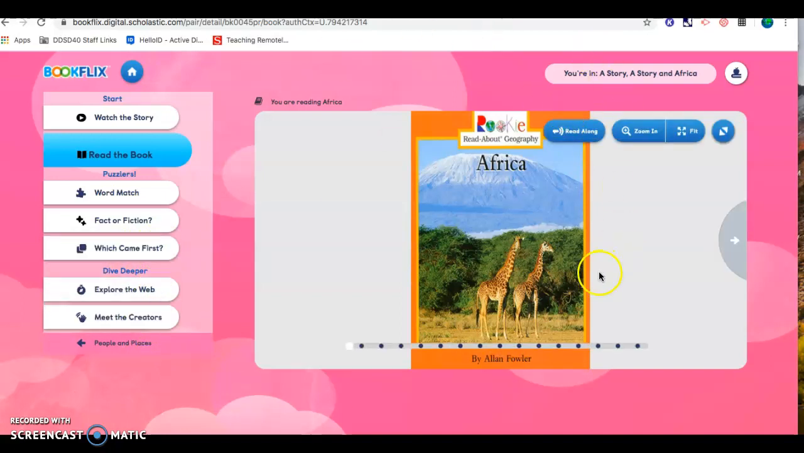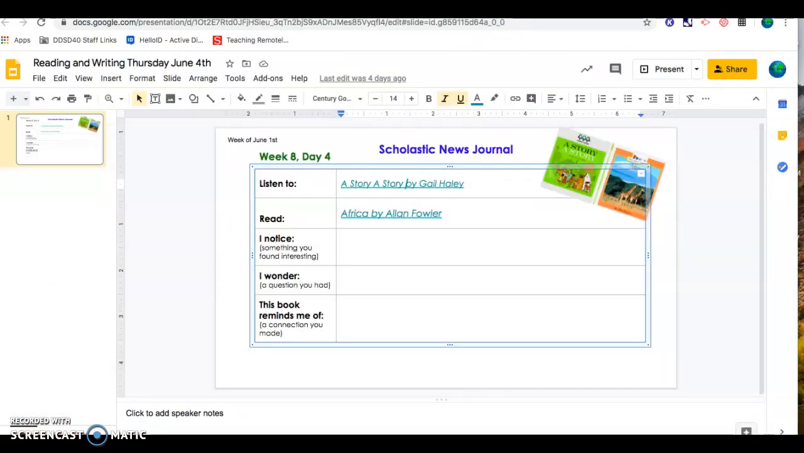When you are all done with your reading portion of the assignment, you can go to your Scholastic News Journal to do your writing. So you're going to write about something that you found interesting. The sentence starter is, I notice. So you type, I notice, you finish the sentence, and you put a period.